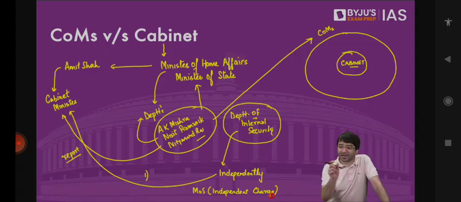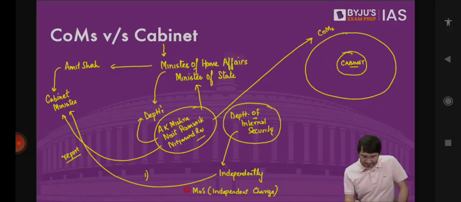I am a Minister of State because I'm in charge of one department within the ministry. But I'm in charge of this department independently, without having to report to the Cabinet Minister. I become Minister of State with independent charge. That's scenario number one. Scenario number two.